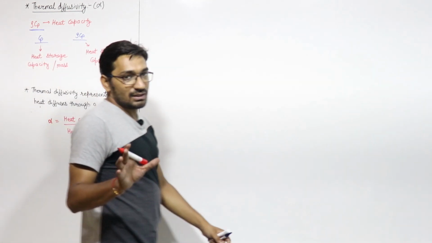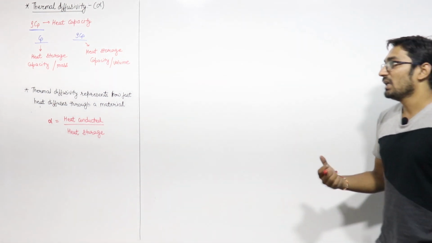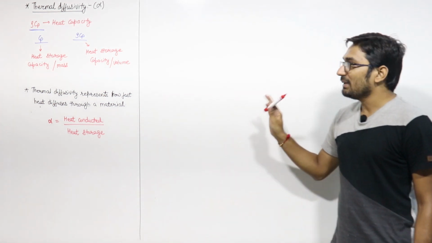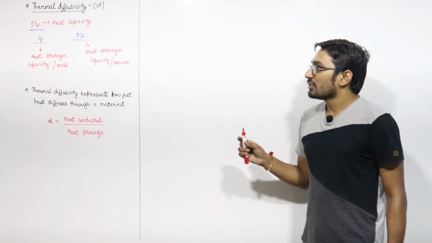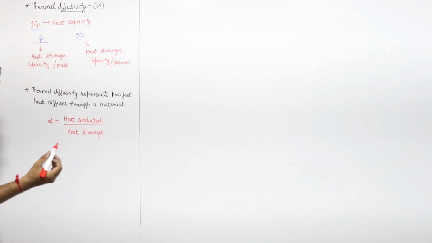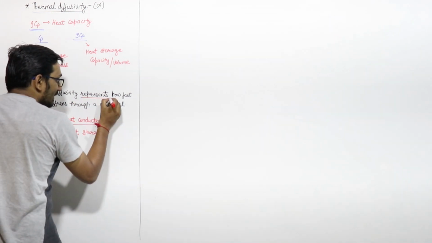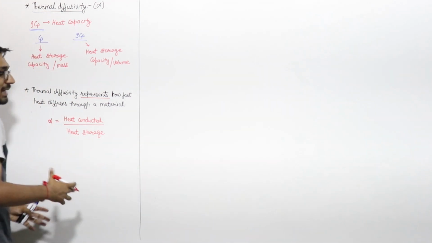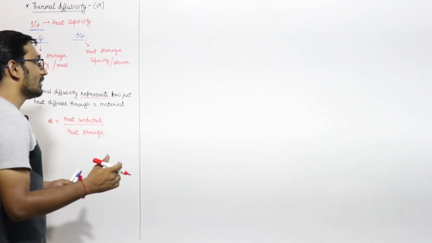Both of them are the heat capacity only, heat storage ability of a material, but Cp will be per unit mass and rho Cp will be per unit volume, right? This is the difference. So if we talk about thermal diffusivity, the thermal diffusivity represents how fast heat is diffusing through a material, right?